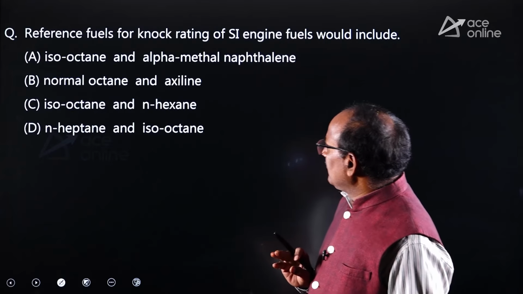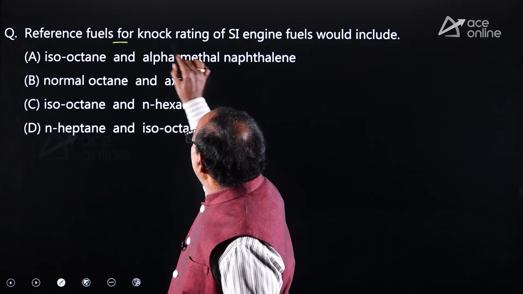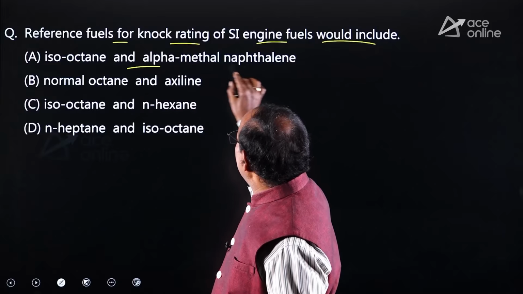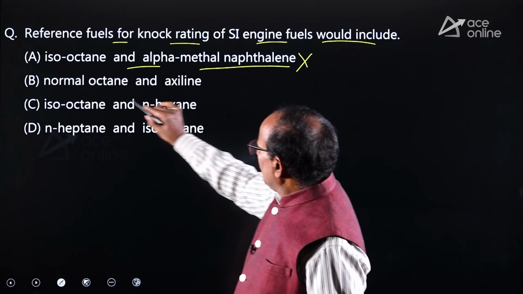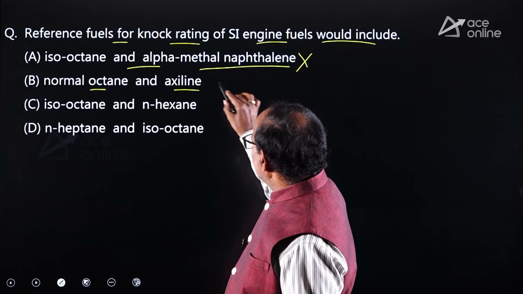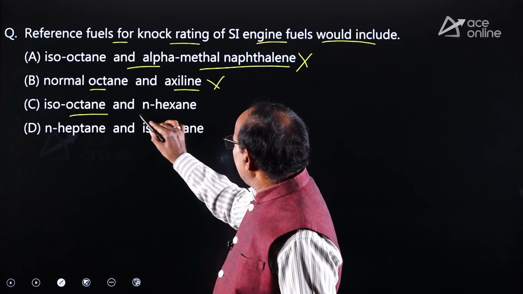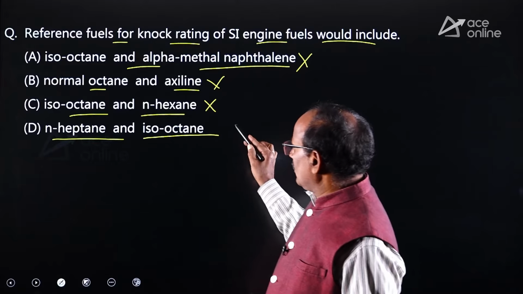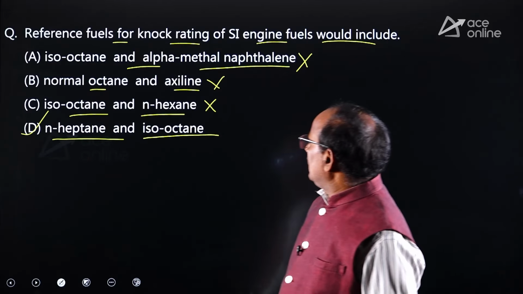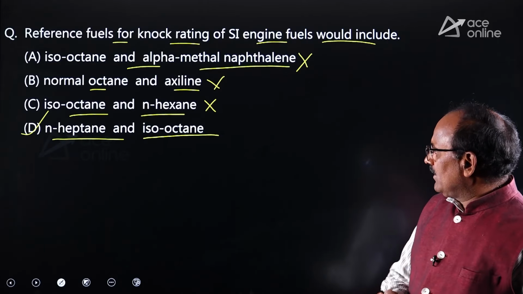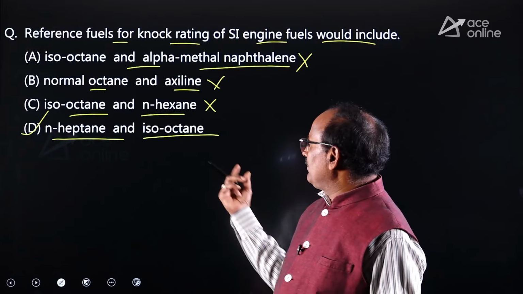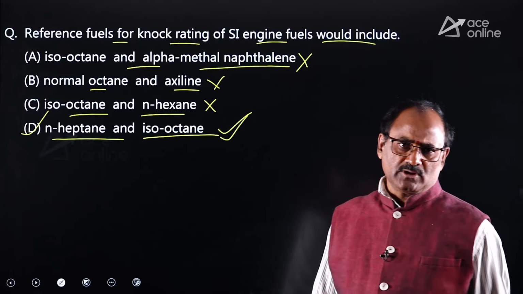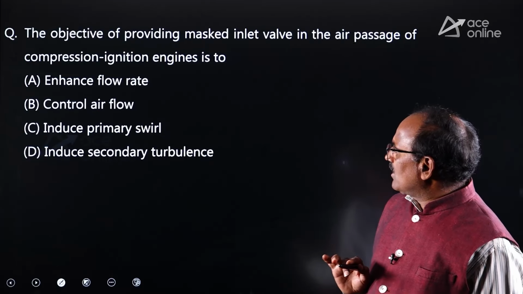Similarly, look at the other one. Reference fuels for knock rating of SI engine fuels would be including isooctane and alpha methyl naphthalene? No. Normal octane and hexylene? No. Isooctane and N-hexane? Not correct. N-heptane and isooctane? Option D is correct. The knock rating of the petrol fuel is decided in terms of N-heptane and isooctane. Therefore, option D is absolutely correct. Okay.